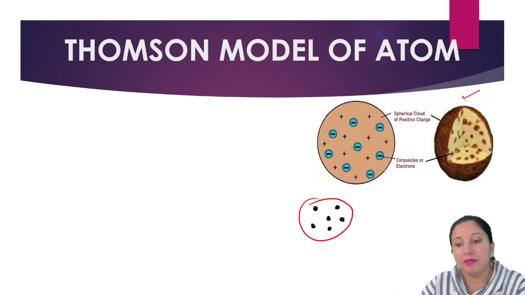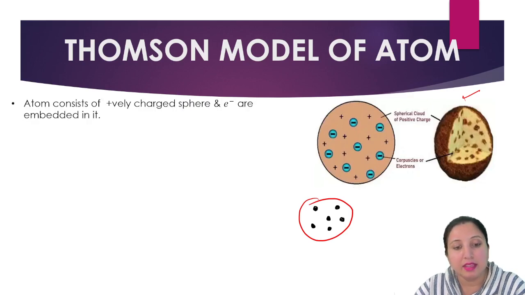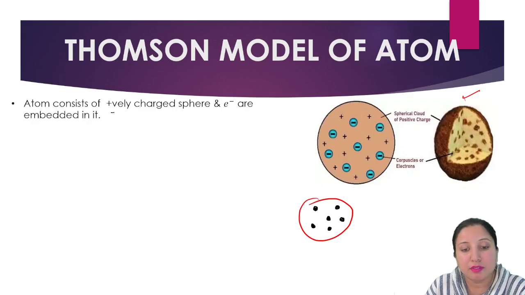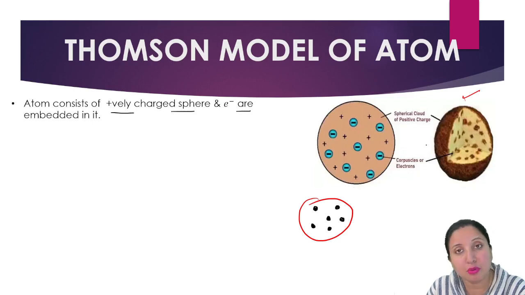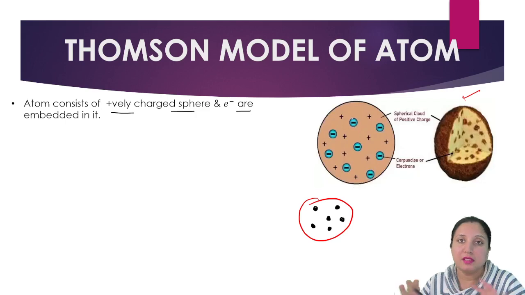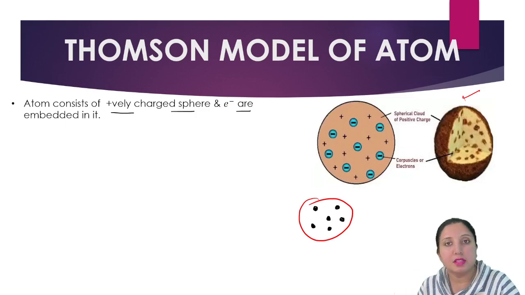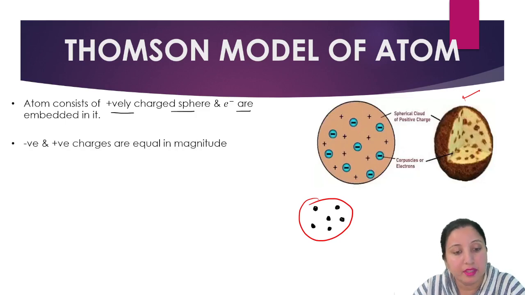Now over here, he said the atom consists of a positively charged sphere and electrons are embedded in it. Means now I am correlating it with the structure of the atom. Again I am repeating that positive charge is here and there and electrons are embedded in that. Then negative and positive charges are equal.